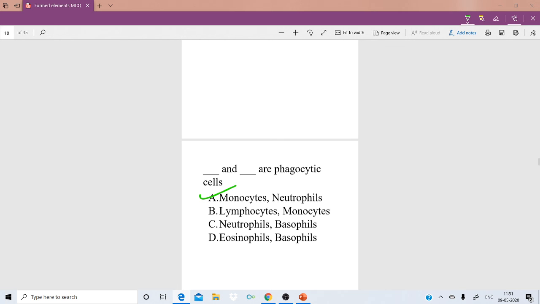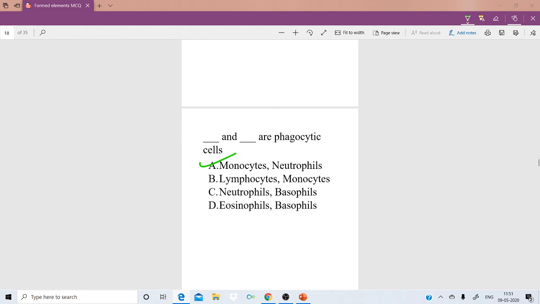So what do we mean by phagocytic action? Eating away the foreign organism, that is, the antigen which was entering into the cell. That action we call phagocytic action. That's why these cells are called phagocytic cells.